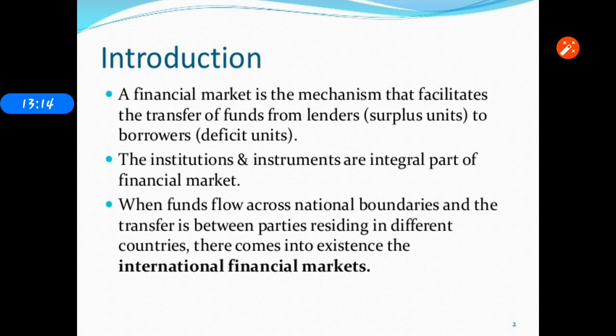Okay, to the surplus units to deficit units. That is called a financial market. In other terms, let me give you another example. In India, wherever you go, there are two aspects: one is the household and the other is the producers. Who is called a household? The people like you and me.